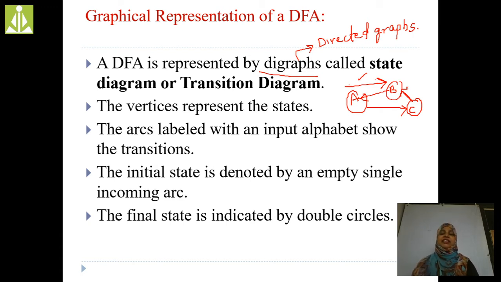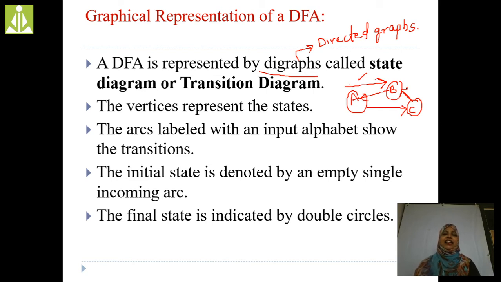While you are going to represent a DFA, deterministic finite automata, that particular DFA must be a directed graph. Why is this DFA a directed graph? Because whenever we apply a single input on any state, we get only a single output. That's the reason DFA is a directed graph.